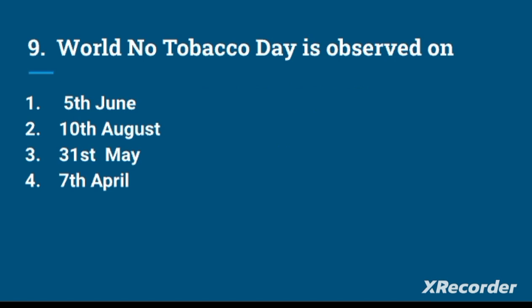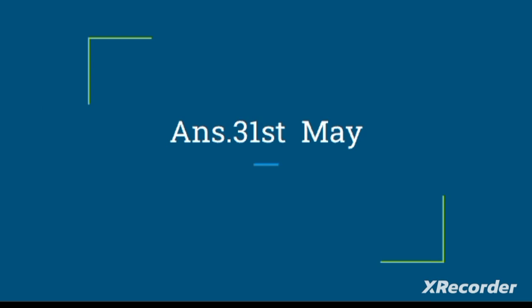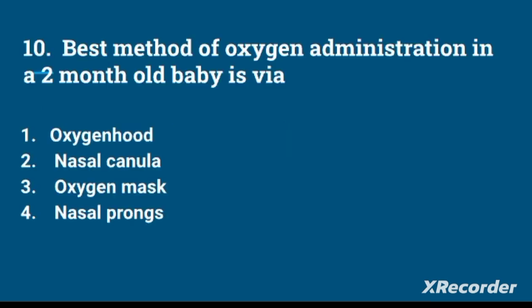Next question. World No Tobacco Day is observed on 5th June, 10th August, 31st May, or 7th April. The answer is 31st May. Best method of oxygen administration in a 2-month-old baby. Options are oxygen hood, nasal cannula, oxygen mask, nasal prong. Answer is oxygen hood.